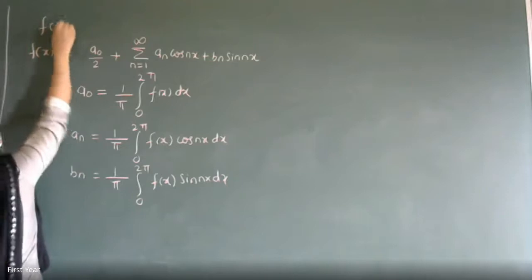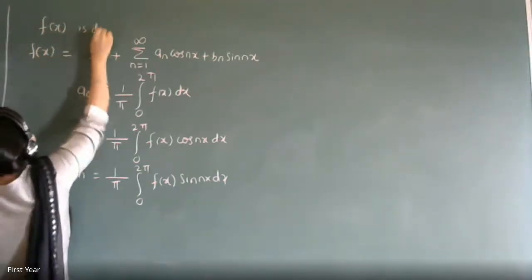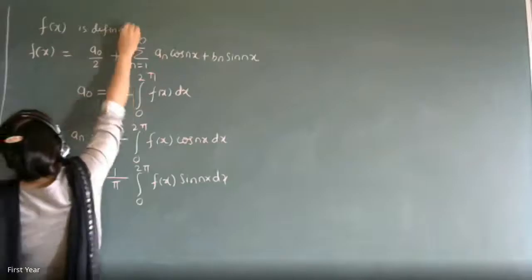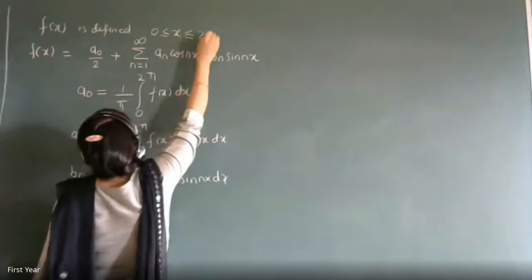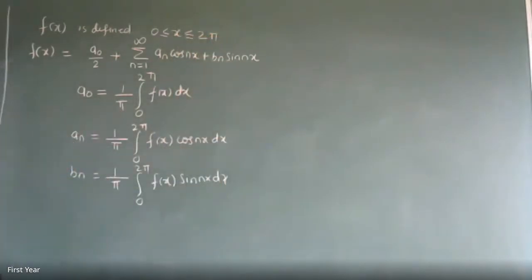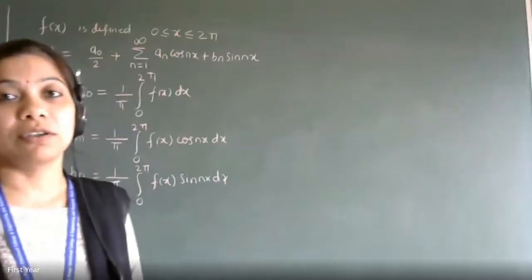Where the Fourier series function f of x is defined in which interval? 0 less equal x less equal 2 pi. What's the domain of the function f of x? It is 0 less equal x less equal 2 pi. It means the function goes from 0 to 2 pi, to the values which will be the f of x values that you get from the series expansion. So what is important? It's a periodic function. f of x should be periodic. Yes, thank you, roll number 12.